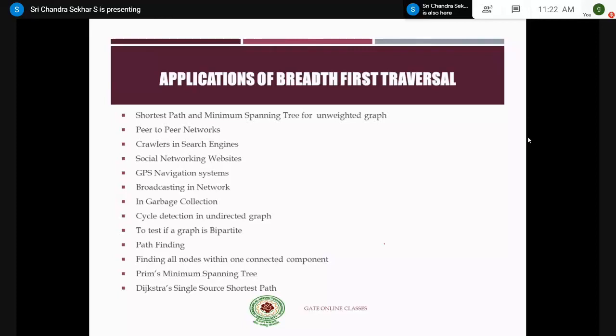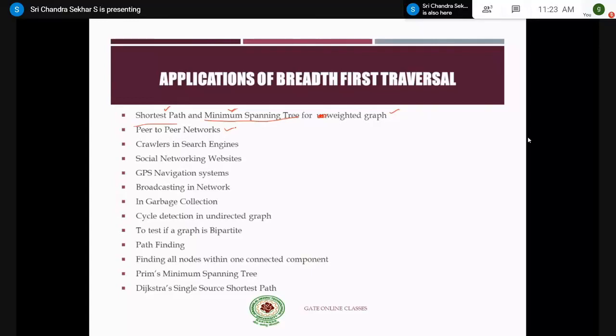The first one is to find the shortest path and minimum spanning tree for an unweighted graph. So you can find the shortest path between two vertices, or you can find the minimum spanning tree of a given graph. And similarly, peer-to-peer networks. An example where you can find peer-to-peer networks is BitTorrent.